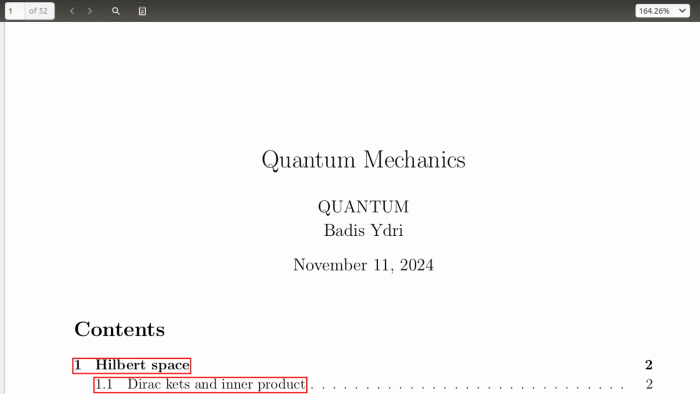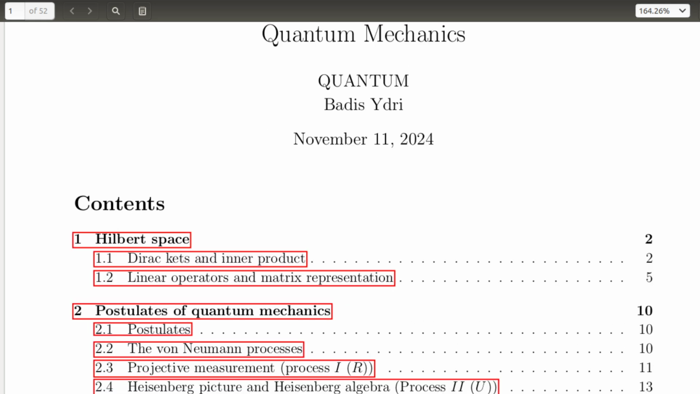Today we're diving into some of the most foundational aspects of quantum mechanics: its postulates, the von Neumann processes, and the Heisenberg picture. Quantum mechanics is built on a set of core postulates that describe everything from the nature of quantum states to how they evolve and interact with measurements. These postulates are brought to life through von Neumann's two processes. Process 2, which describes the smooth, deterministic evolution of quantum systems, and Process 1, which handles the collapse of quantum states during measurement. But we won't stop there.